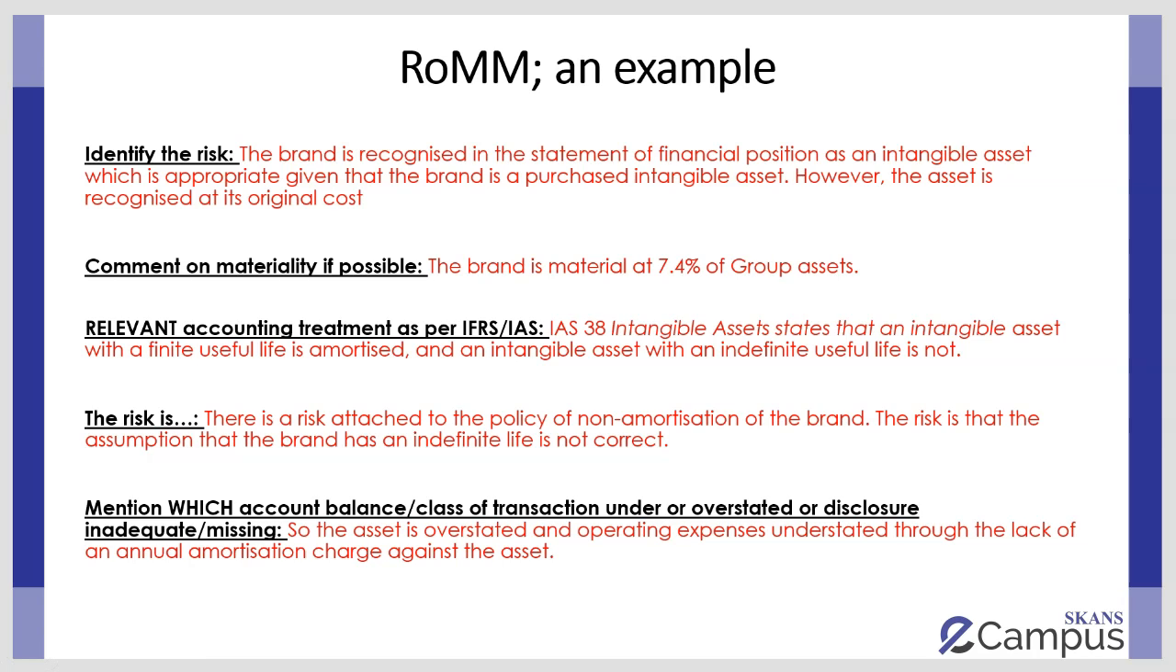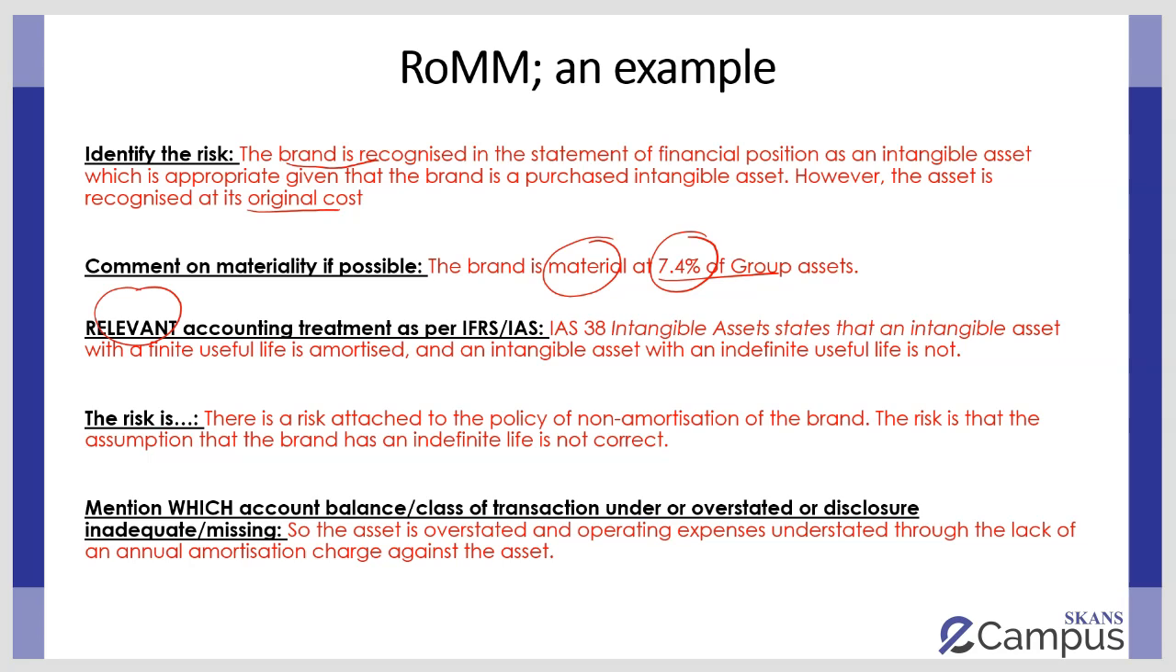I've just put up an example of risk of material misstatement. Again, this is identification by saying the brand is recognized as an intangible asset. It's purchased, that's absolutely fine, but it's still recorded at original cost. Because the amount was given, you would calculate the materiality. It's material at 7.4%. Then you talk about the relevant accounting treatment.